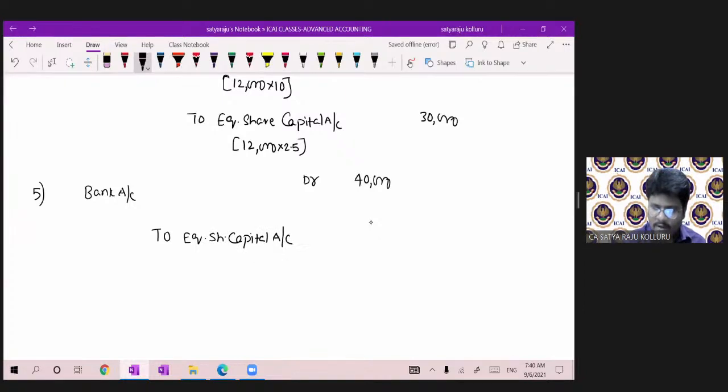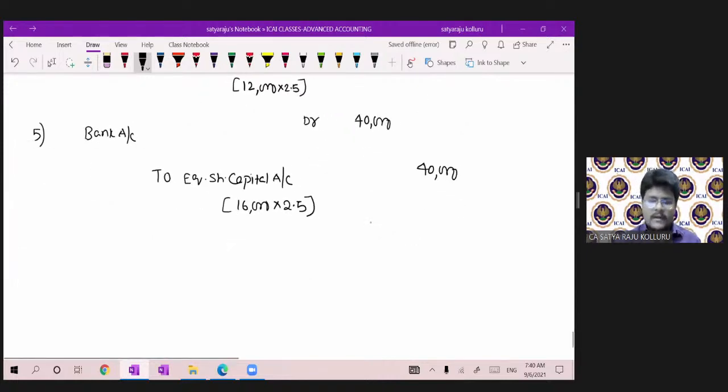How many shares? That is 16,000 shares of 2.50 each, which was 40,000, for further subscription of equity shares apart from point number A.